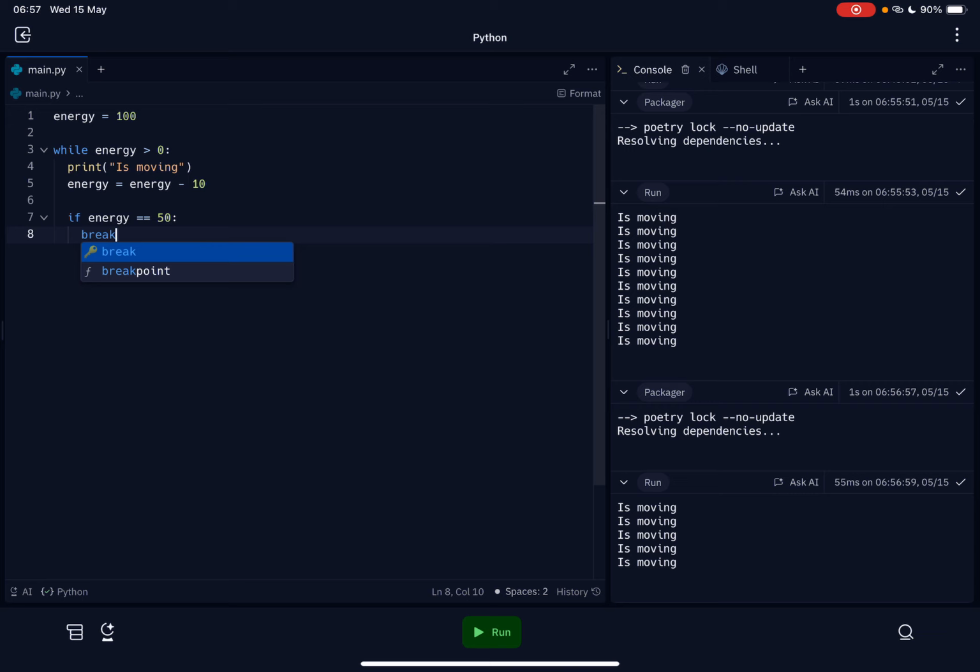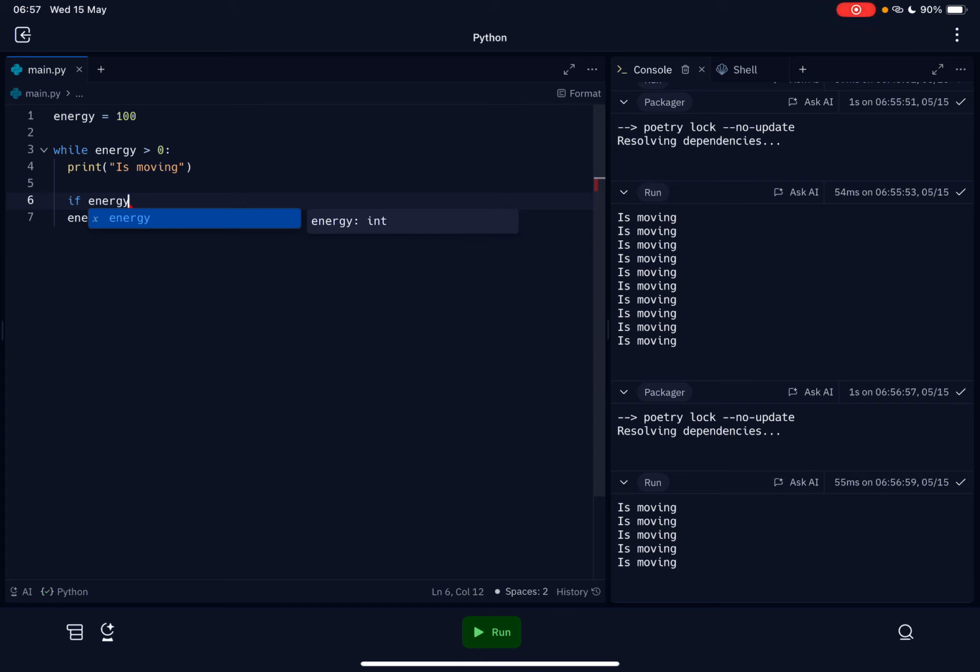Now, if we were to do continue, it would essentially skip the current loop. A good example of this is, let's just remove all this, and say if energy, let's just say we write continue.